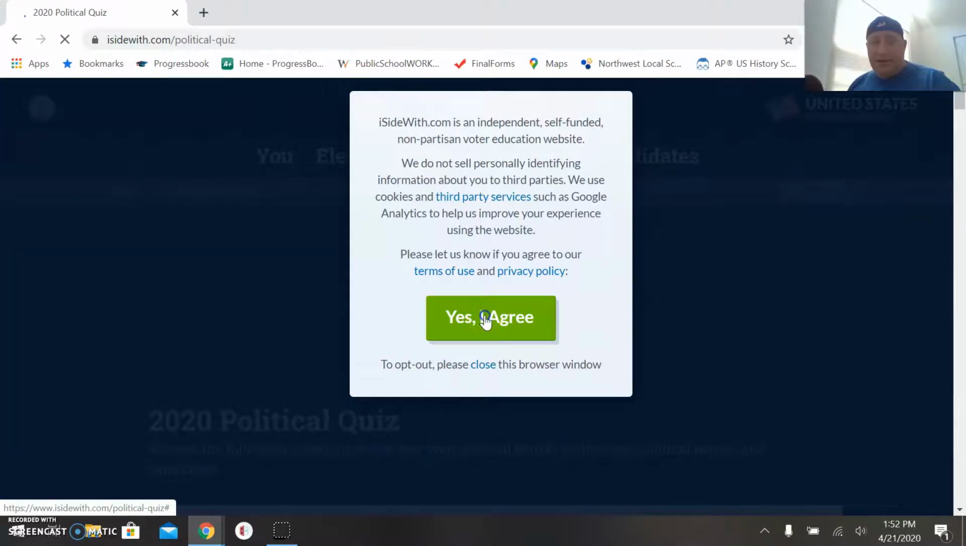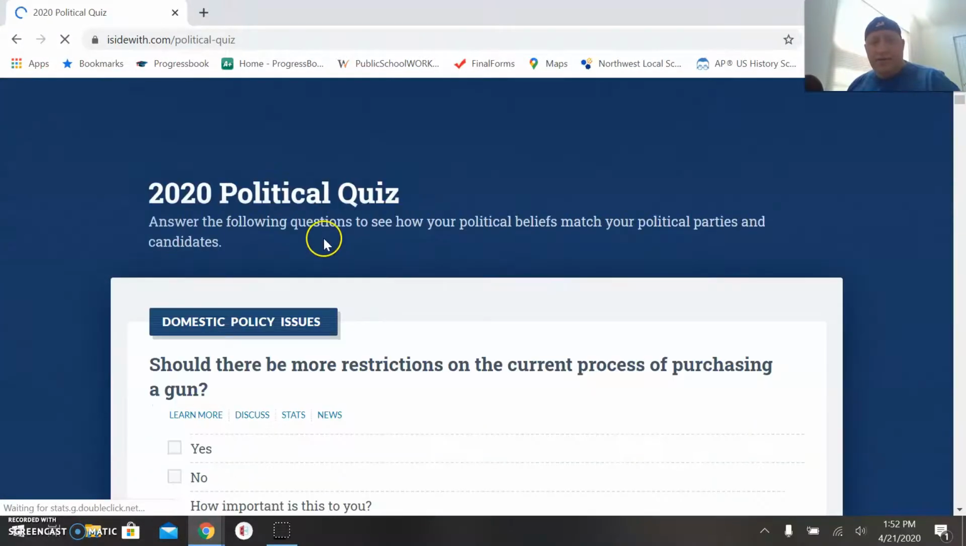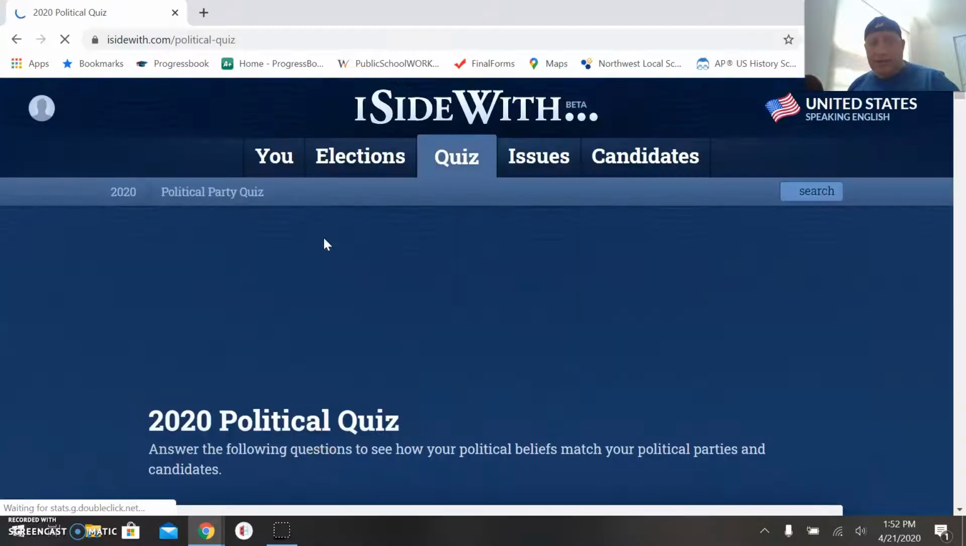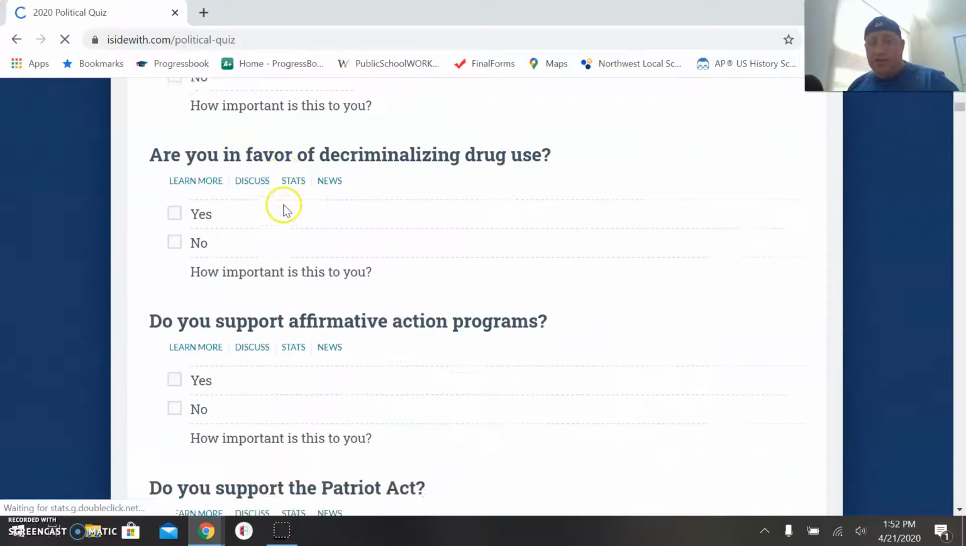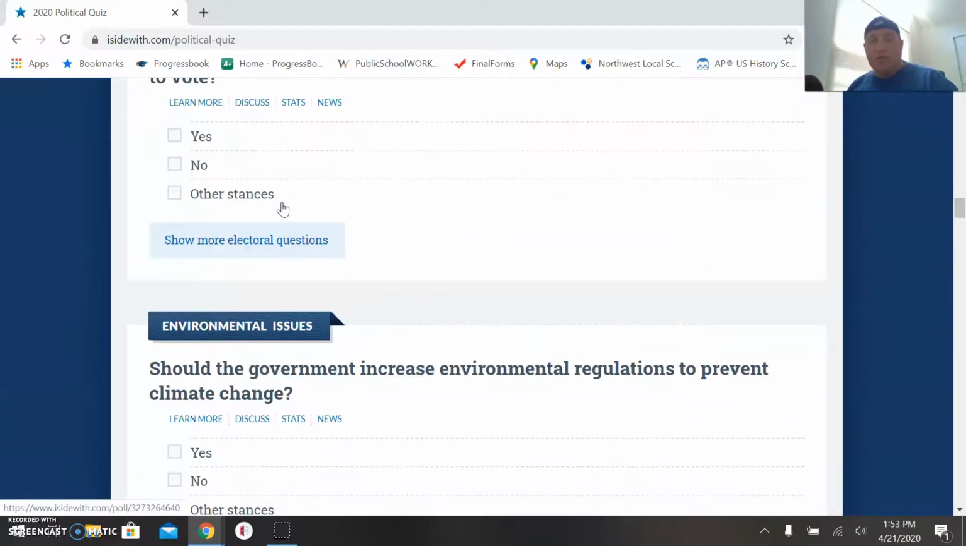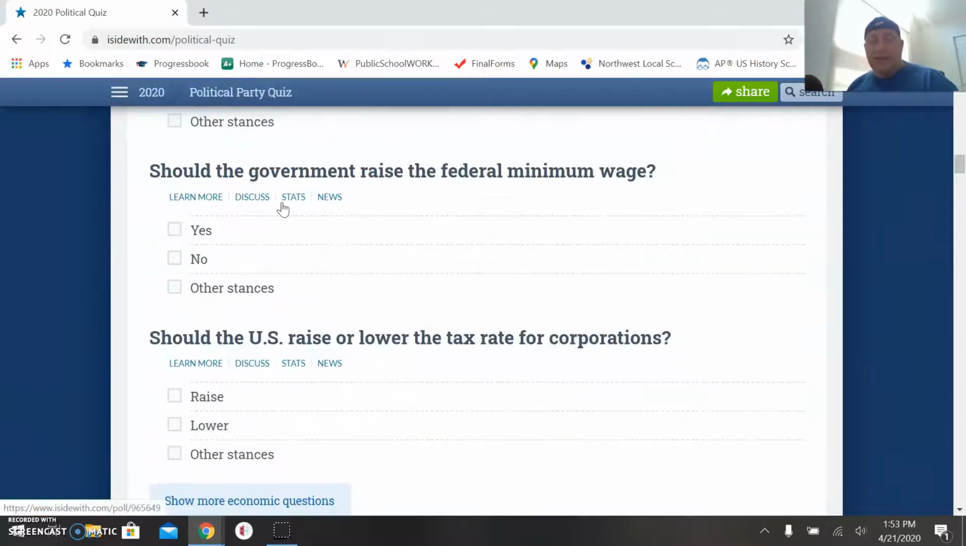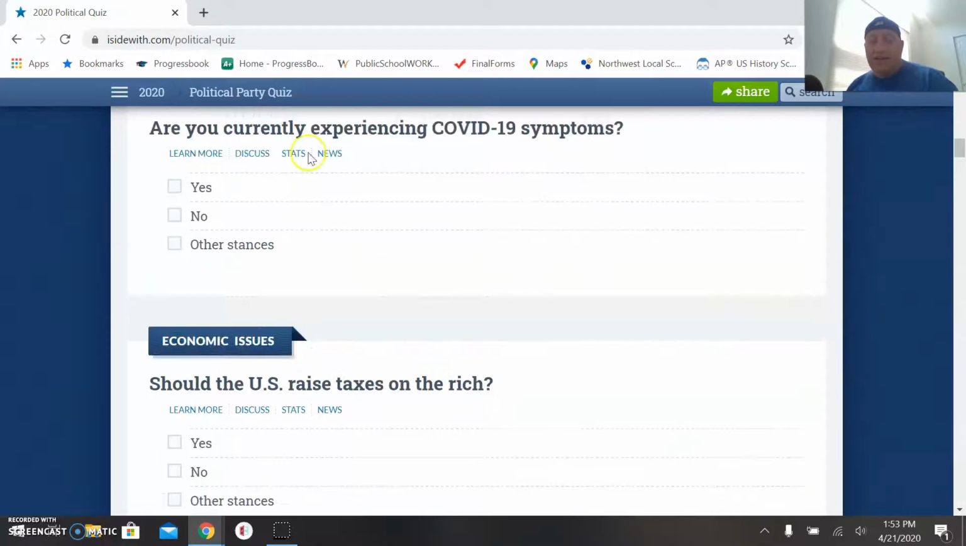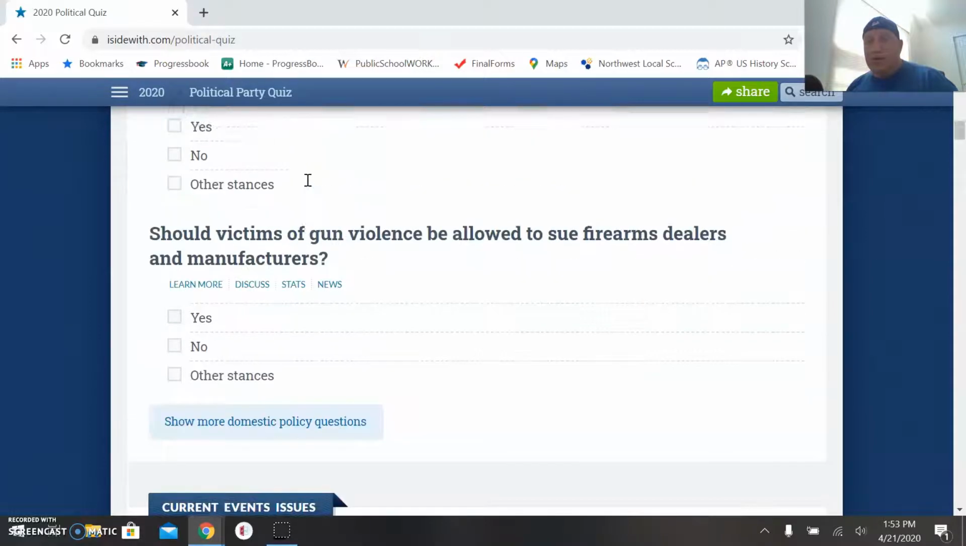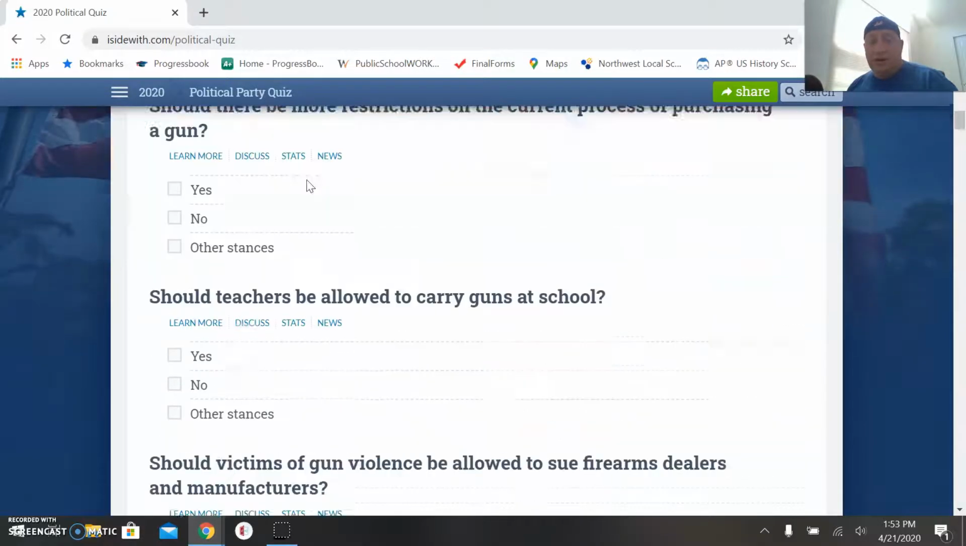Okay, and of course you can take the political quiz, and of course there are political party quizzes. There are quizzes over the presidential election. You've done this already before, but you can do it again and utilize the information. And here's the thing, let's say you log in and say, you know what, I want to take the quiz to find out what political party I am.